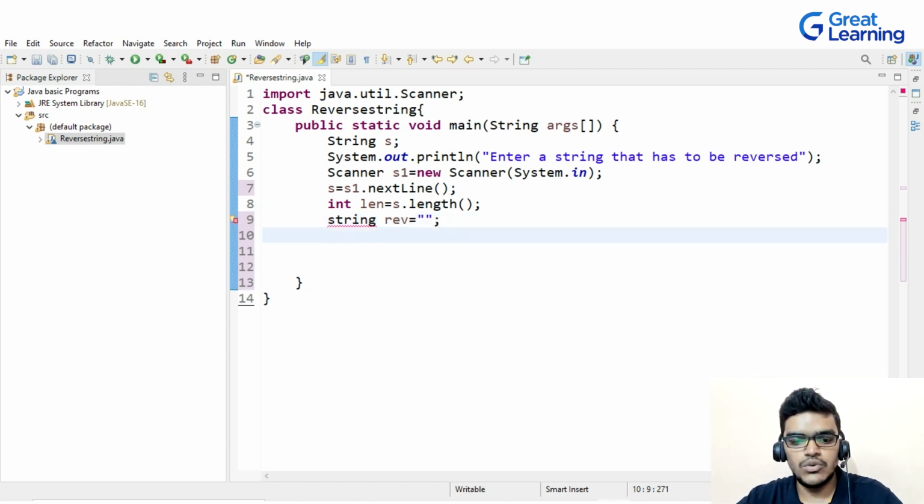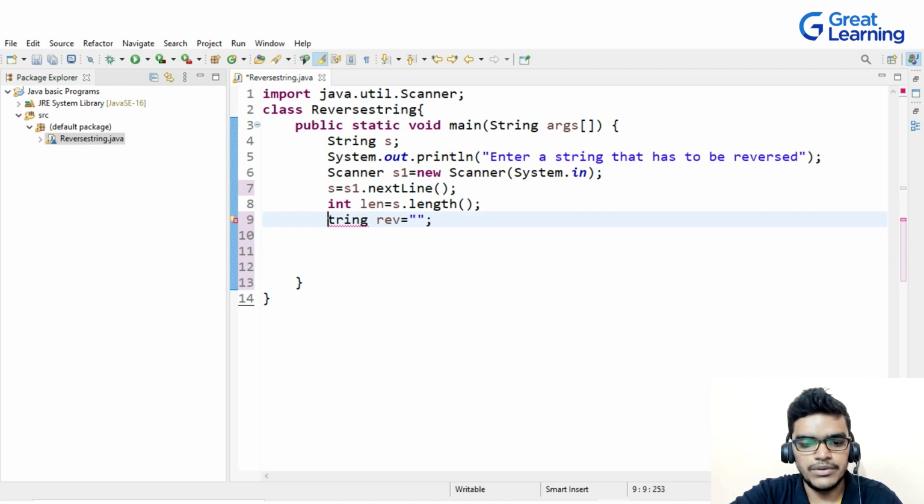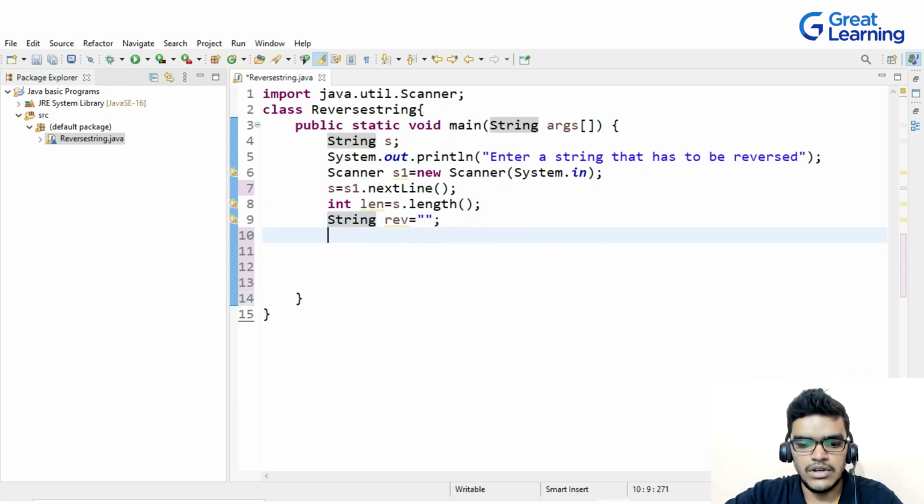So let me create a loop. I will write for int i equal to length minus 1, and then i greater than or equal to 0, and then I will do the decrement.